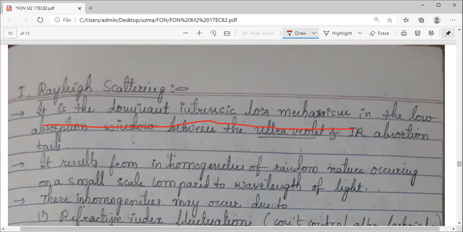We have seen what happens: the valence electrons jump to higher energy levels, and there is a loss. Also, when the photons interact with the Si-O bonds, those bonds take up energy; the EM field energy is transferred to the Si-O bonds. So we have seen the intrinsic loss mechanism. Rayleigh scattering is the dominant intrinsic loss mechanism in the low absorption window. So what is this low absorption window?